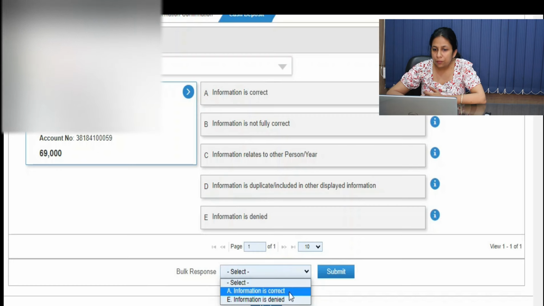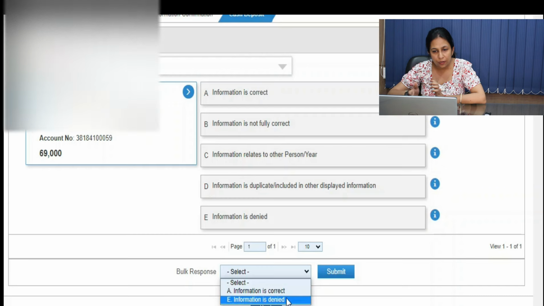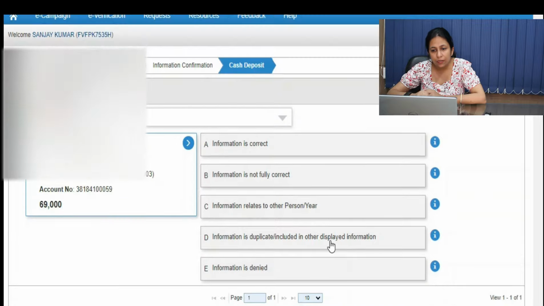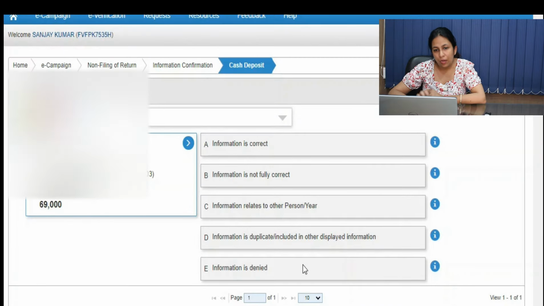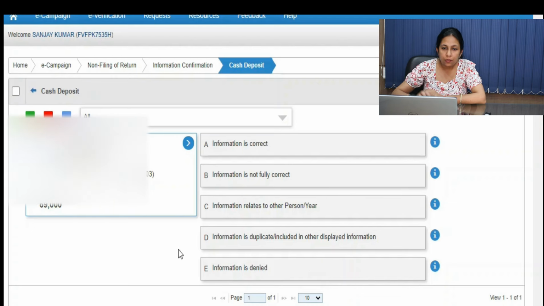Again, now here's the option, that is bulk response. Bulk response is like, if information is correct, then you can directly choose bulk response that yes, information is correct. If your information is denied, then you can select for everything that information is denied and then submit. But I'll suggest you better go one by one and track all the transactions with your bank statements, and then only submit a response, because this will give information about your financial transactions to the department. You are assuring the department that yes, these are your transactions and you are about to file your ITR or you have filed the ITR.